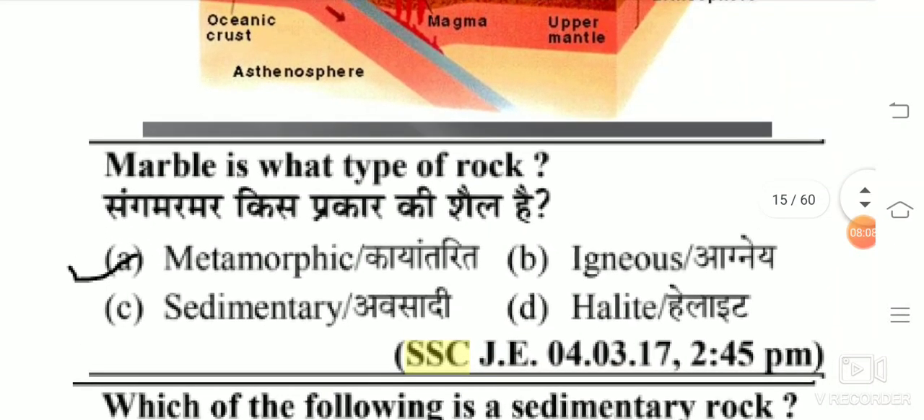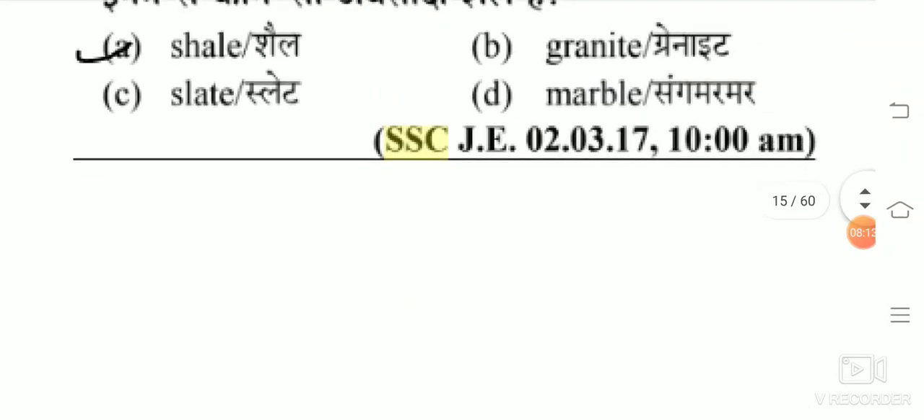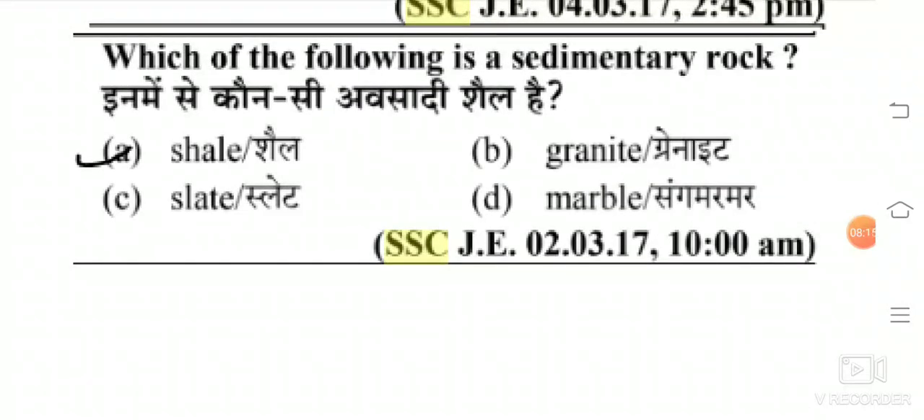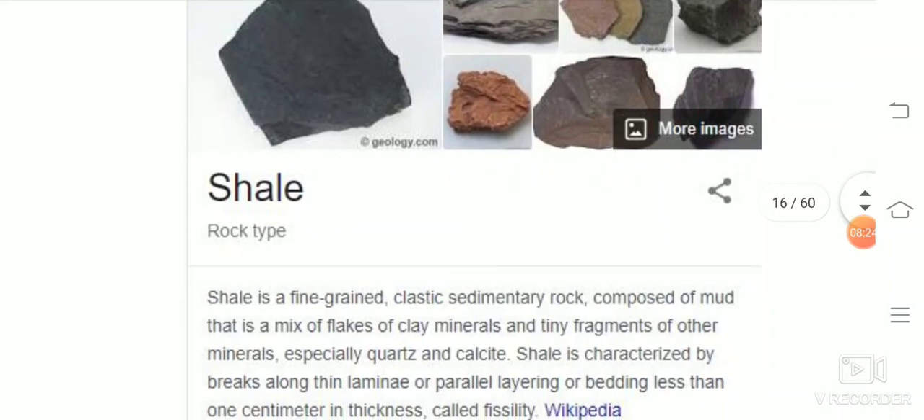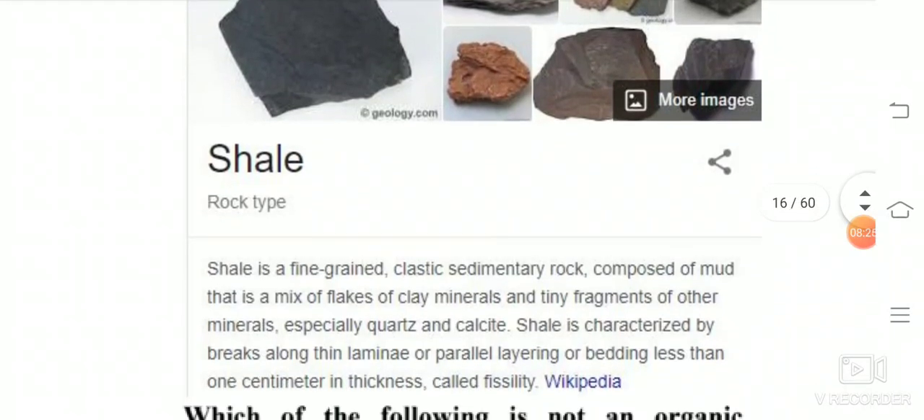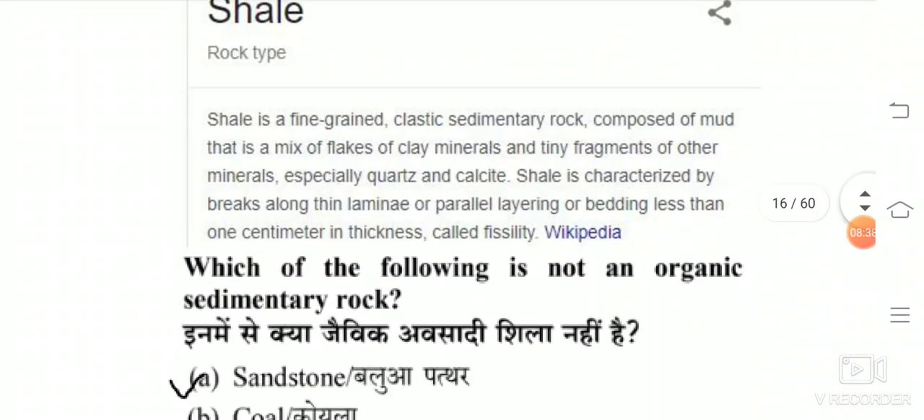Marble is what type of rock? So marble is a metamorphic type of rock. Which of the following is a sedimentary rock? Answer is shale. This is the shale rock type. Shale is a fine-grained clastic sedimentary rock composed of mud that is a mix of flakes of clay minerals and tiny fragments of other minerals like quartz and calcite.